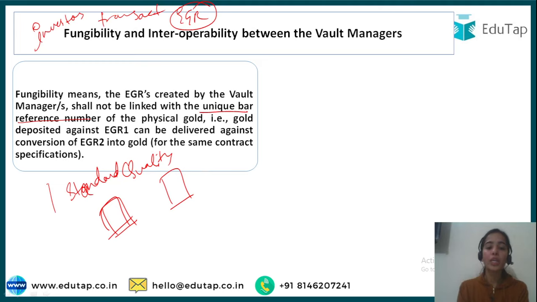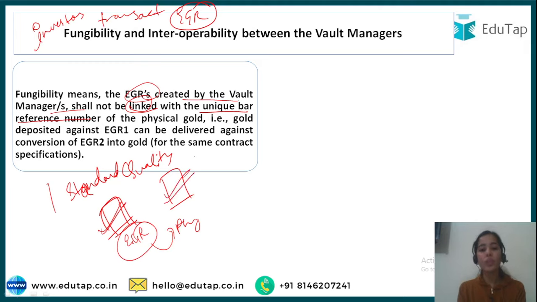Okay, so the EGRs created by the vault managers shall not be linked to any unique bar reference number of the physical gold. And if I want to convert my EGR to physical gold, it won't matter which gold I am getting, because the standard, the quality, the purity is the same.